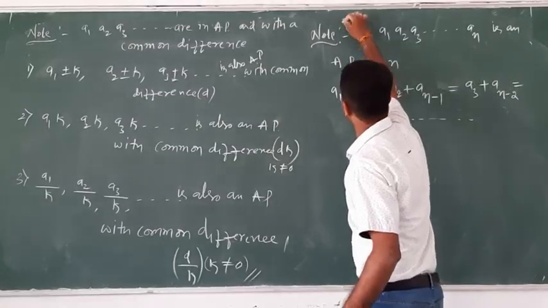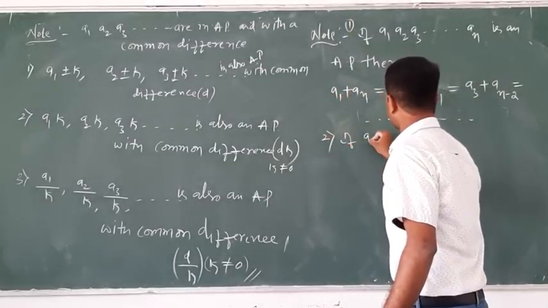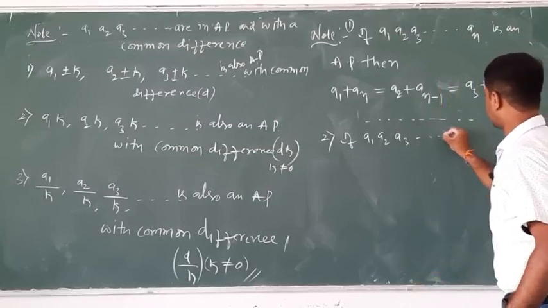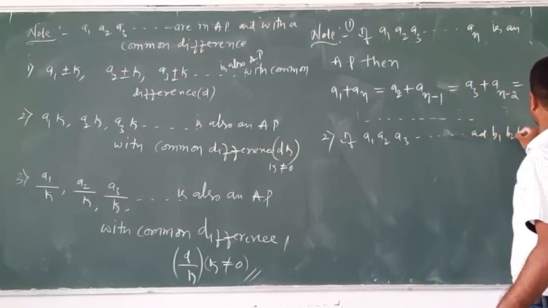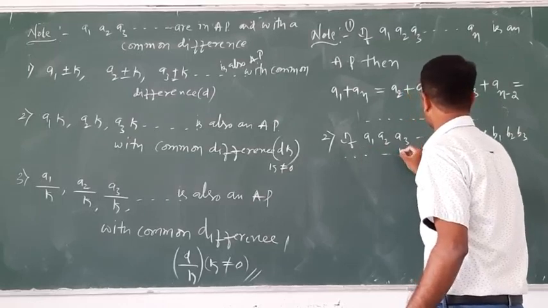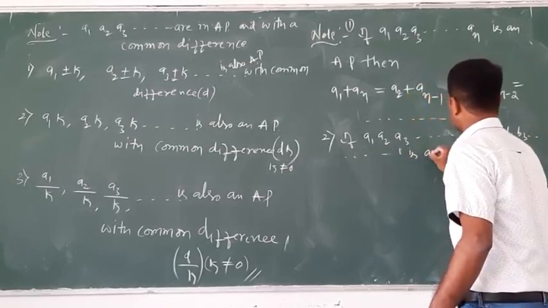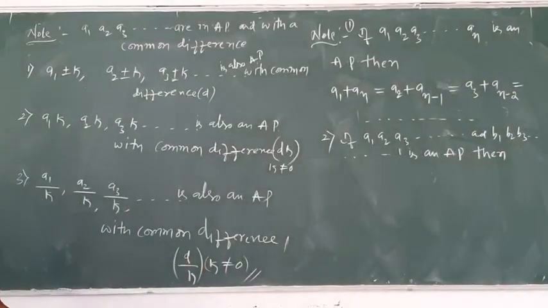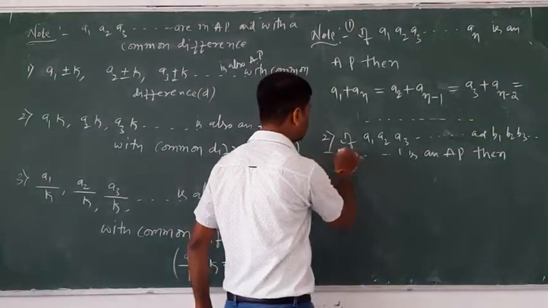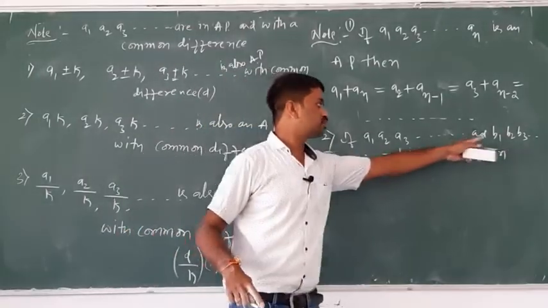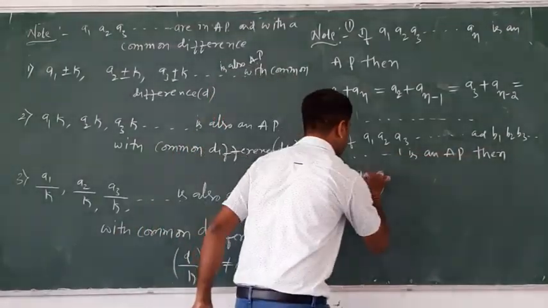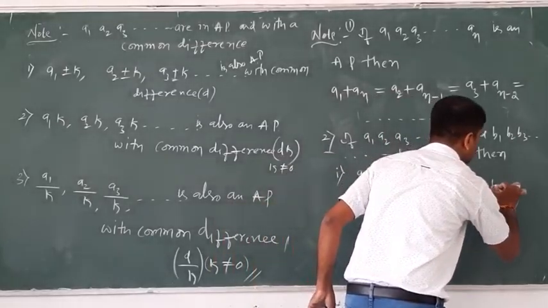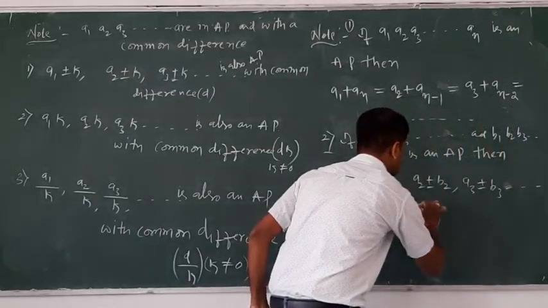The second one: if a1, a2, a3 up to so on is an AP, and b1, b2, b3 up to so on is an AP, then, note point 2. First one: a1 plus or minus b1, a2 plus or minus b2, a3 plus or minus b3 up to so on is an AP.